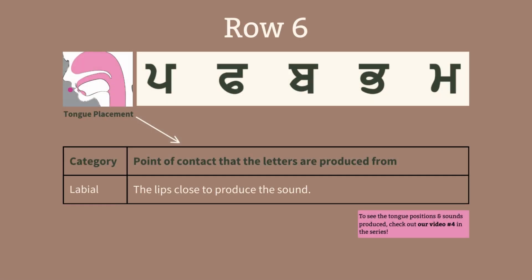Let's take a look at the tongue placement to understand the sound again. The sound of every alphabet in this row is produced when you close the lips. Let's try reading these letters again. Papa, pa. Papa, pa. Babba, ba. Pabba, pa. Mamma, ma. So every time you close your lips together, you're able to produce these sounds correctly.